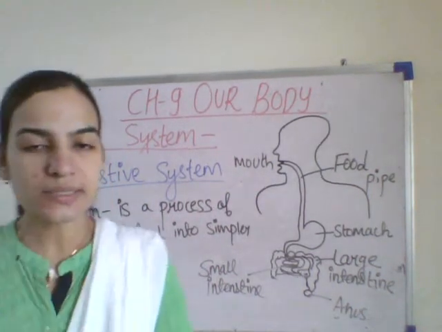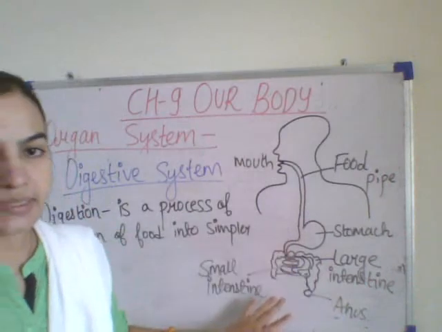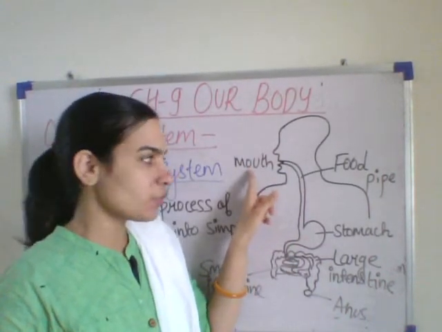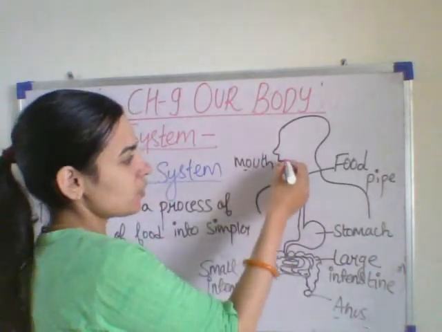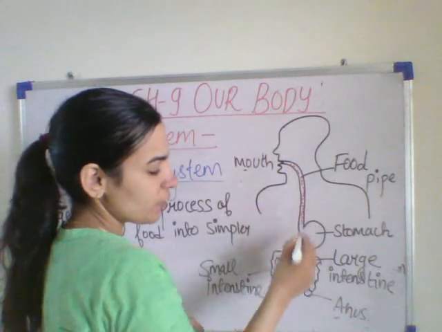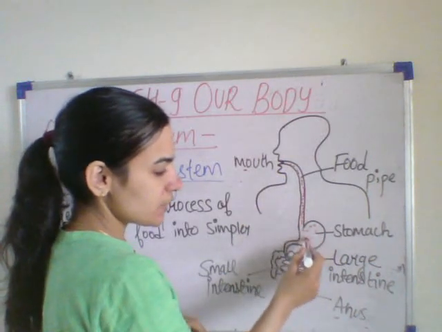So this whole is the digestive system. The digestive system starts from the mouth. From the mouth we eat the food. The food that we eat goes into the food pipe. From the food pipe, the food enters into the stomach.